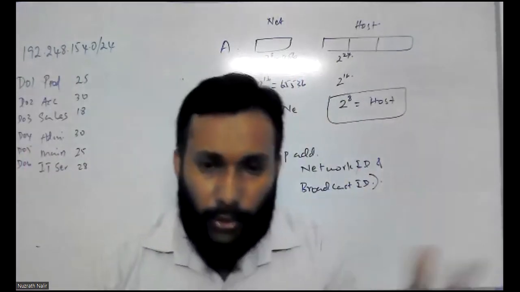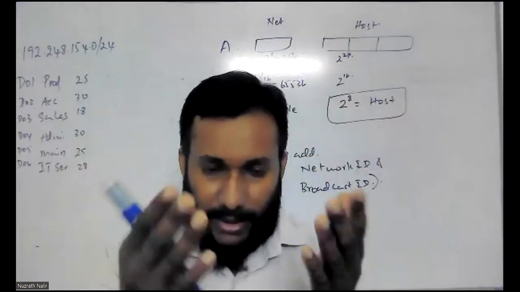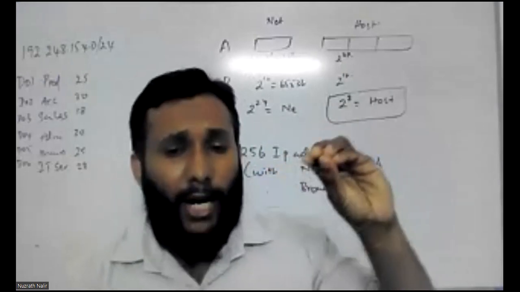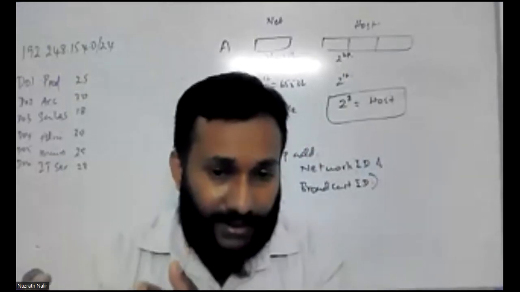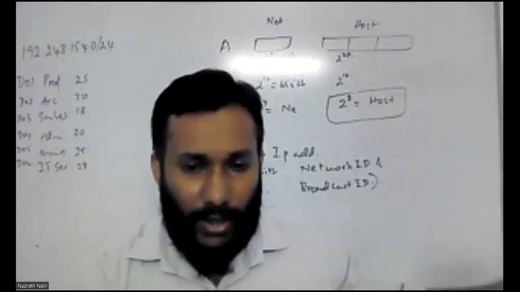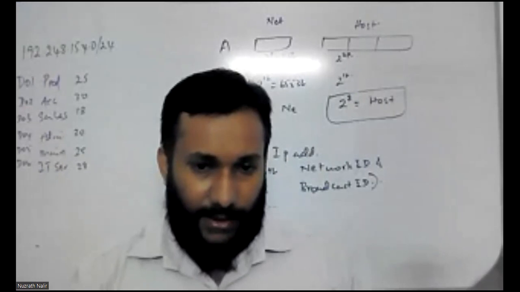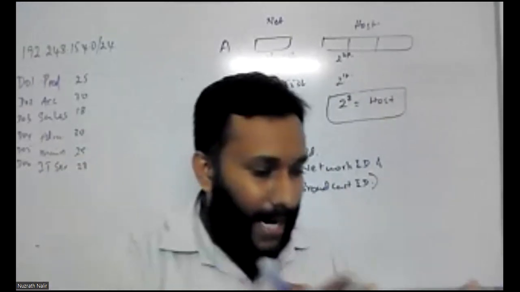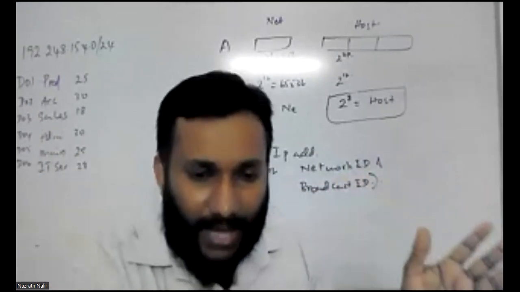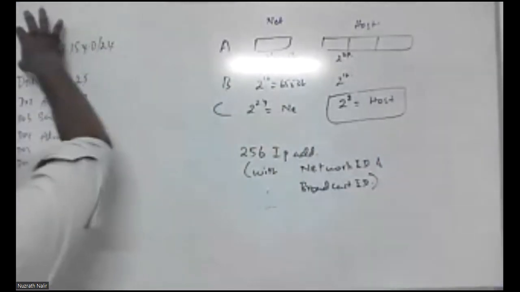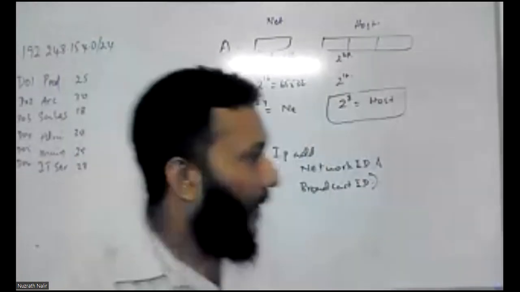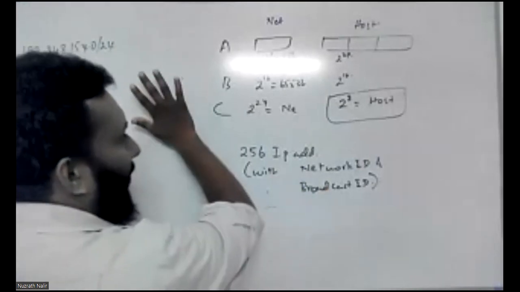In each and every segment, we know that the first address is relevant to your network ID, and your last address is relevant to your broadcast ID. So they are indirectly asking for the network ID and the broadcast ID for this specific address block. So what is your first ID? Your first ID, I'm just saying.